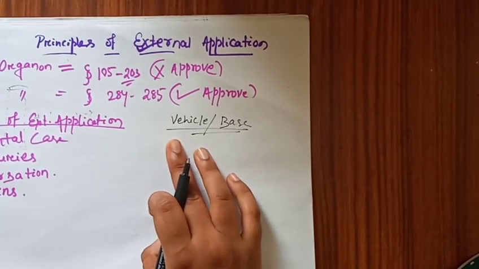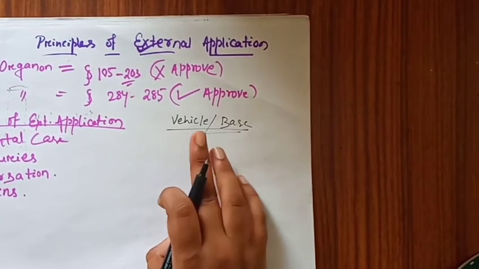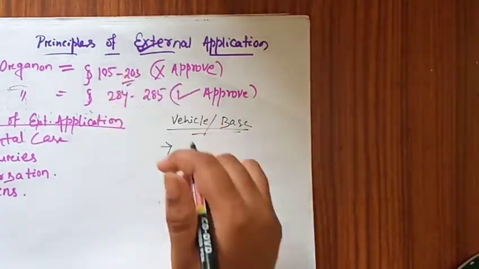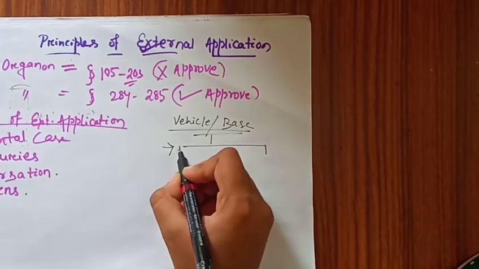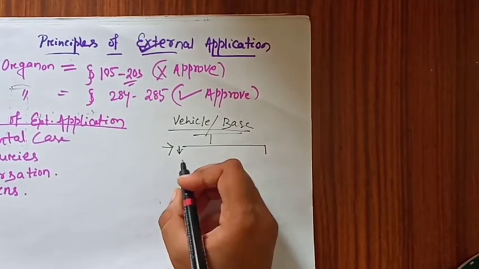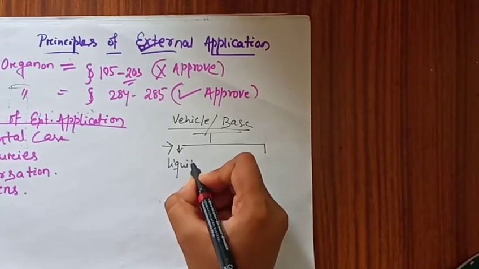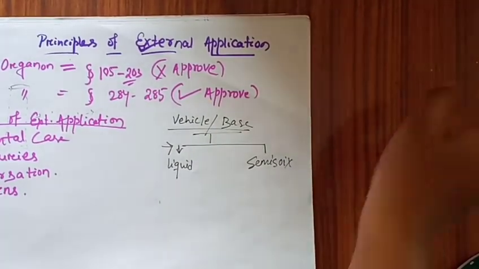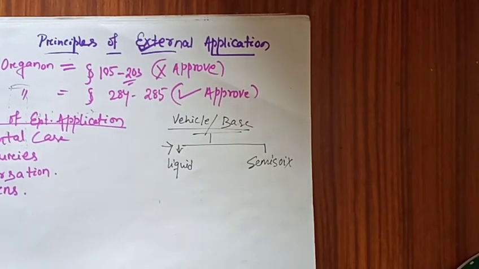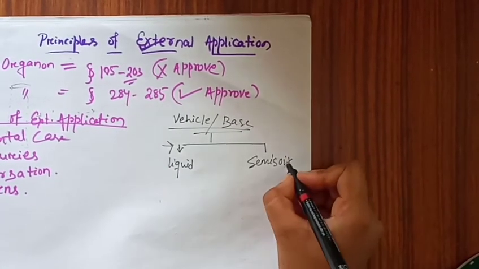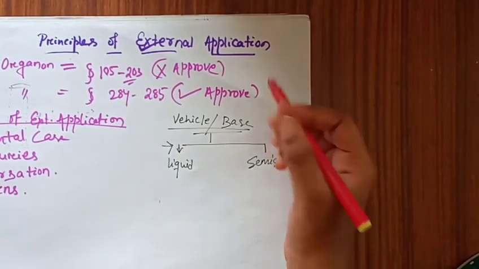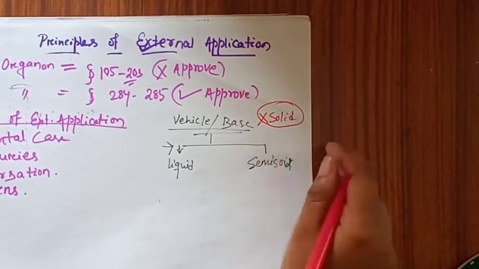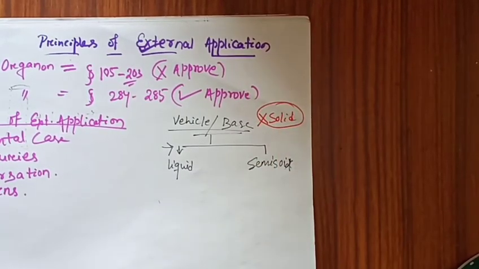We discussed before in this channel what a vehicle is, but here we only discuss what vehicles are used in external application. Mainly two types of vehicle are used. One is liquid, another is semi-solid. One thing you should remember, there is no use of solid vehicle. Solid vehicle is not used in this principle.